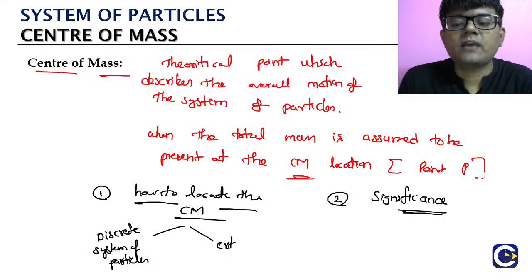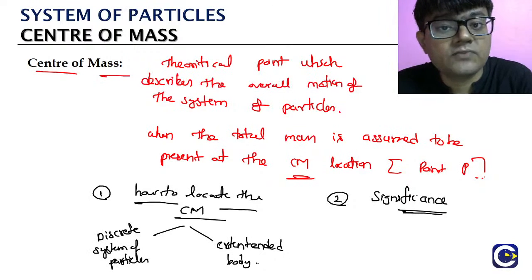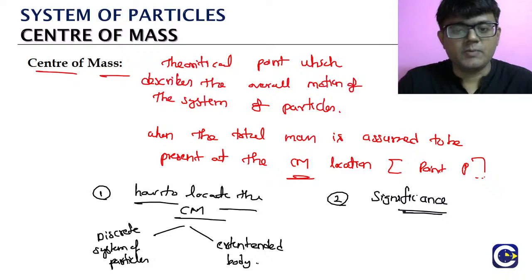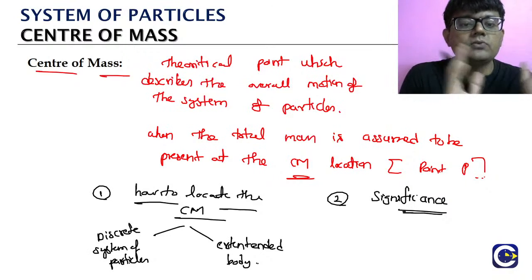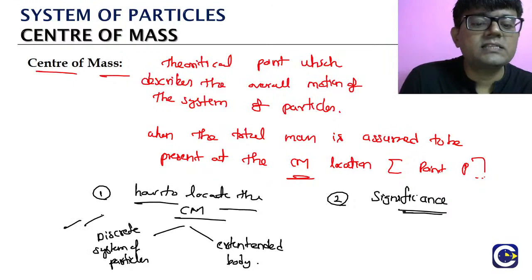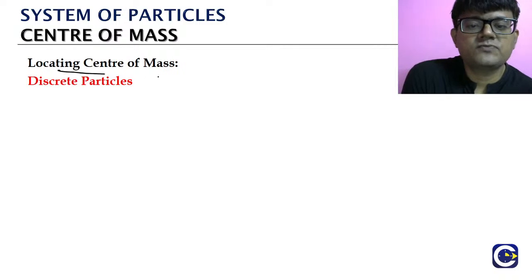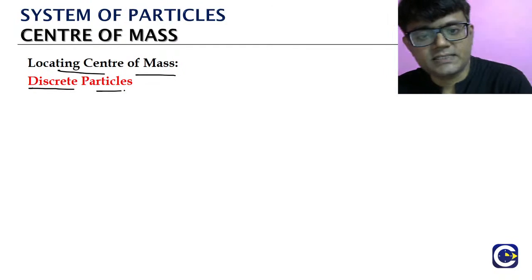After that we will see how we can find the center of mass for the extended body. How to find the center of mass location for the extended body, we are going to see that too. Okay? So first we are going to see how to locate the center of mass for the discrete system of particles.